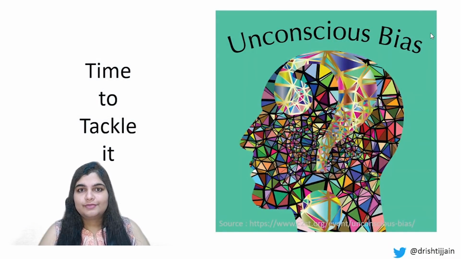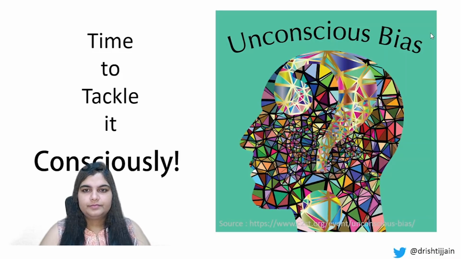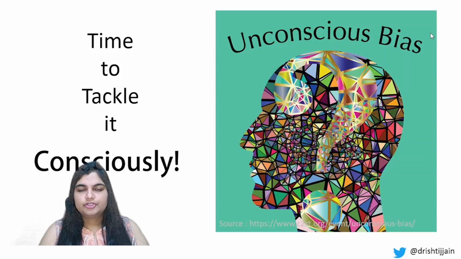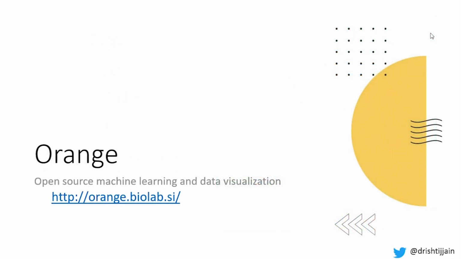If we are conscious that we might have unconscious bias, we will give a second thought before arriving at the final decision. It is time that we tackle our unconscious bias consciously. Once we consciously identify that we might have unconscious bias, the only thing left for us to do is to avoid the bias at all costs, and that is what will give you results which you would have never seen before.